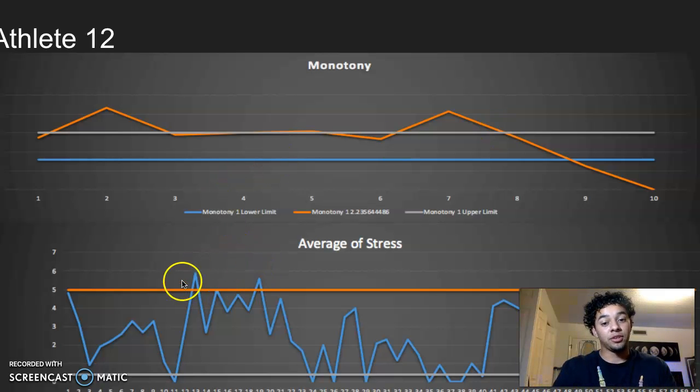Also, athlete 12 is stressed. They're hanging around this upper limit and breaking it twice right here, okay, for quite some time. This looks like about a week or two. Okay, maybe grades are bad. Once again, I'm not really sure, but I'm going to go to coach and tell him, hey, athlete 12, monotony is up there and they're stressed.